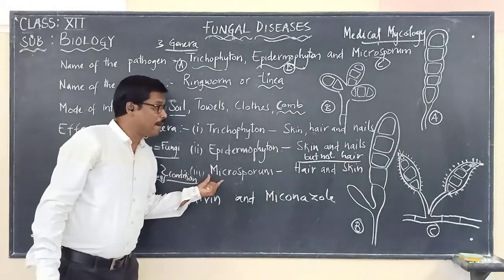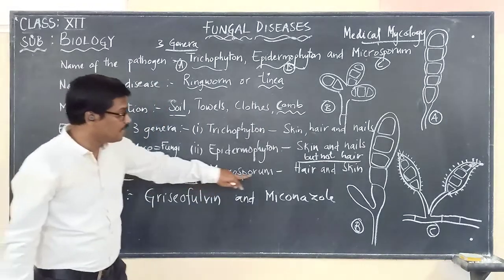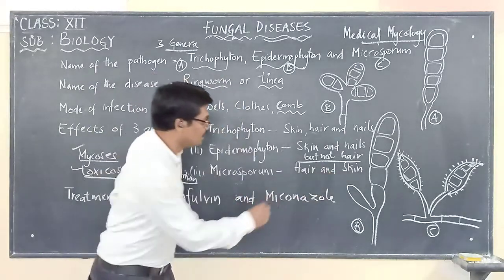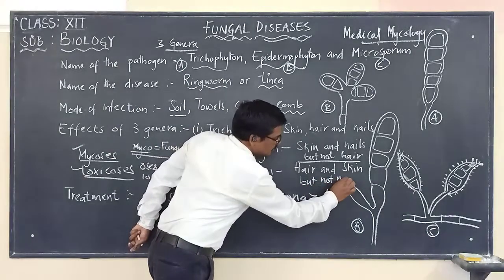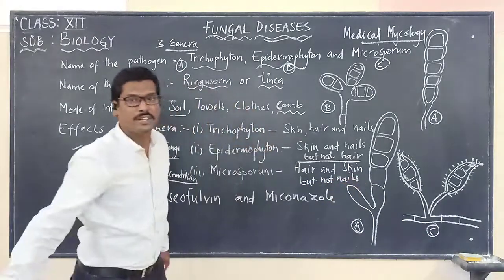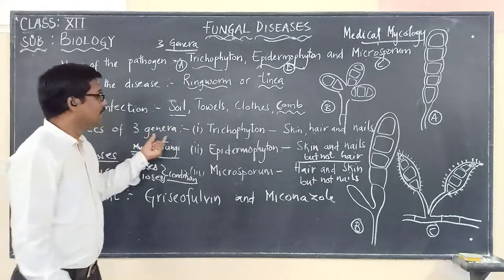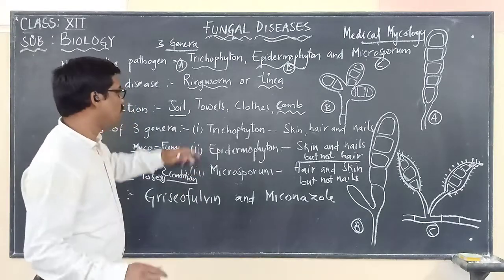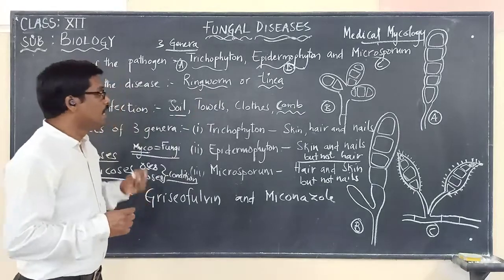And Microsporum infects the hair and skin, but not nails. It is not able to infect the nails. So these are the three different types of genera which are responsible for causing ringworm.